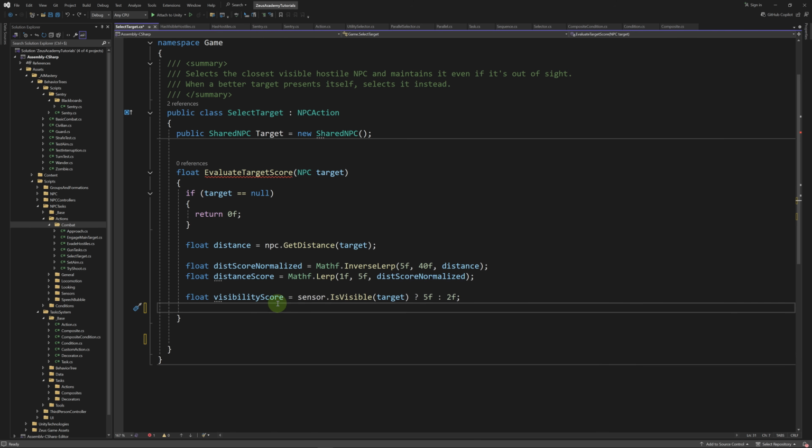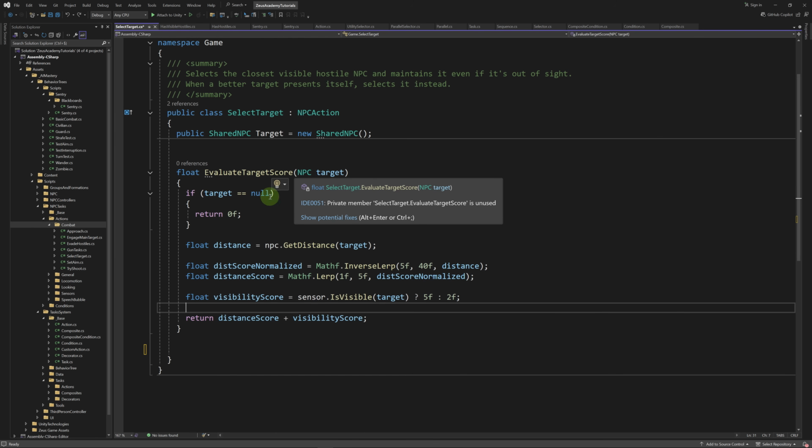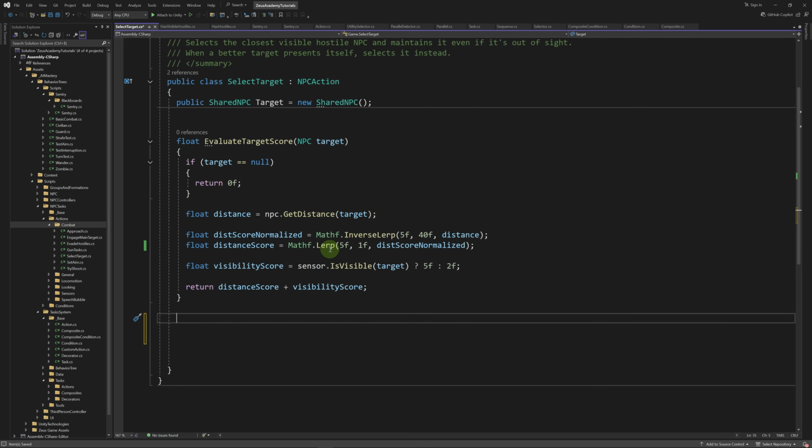Then we compute a visibility score. If the target is visible, we're going to return 5. Otherwise, we're going to return 2. Then to compute the overall score of the target, we're going to return the distance score plus the visibility score. So I made a mistake here. In the lerp, the first value should be 5 and the second value should be 1 because the closest targets should get the higher score.